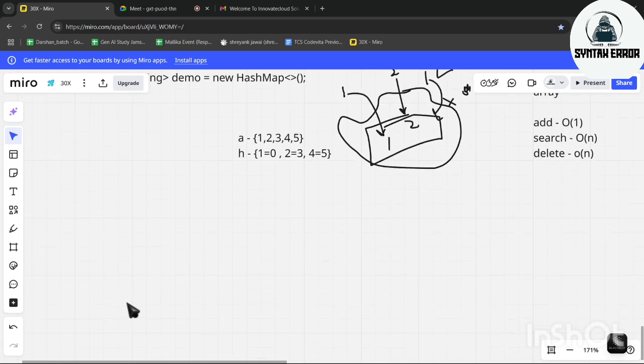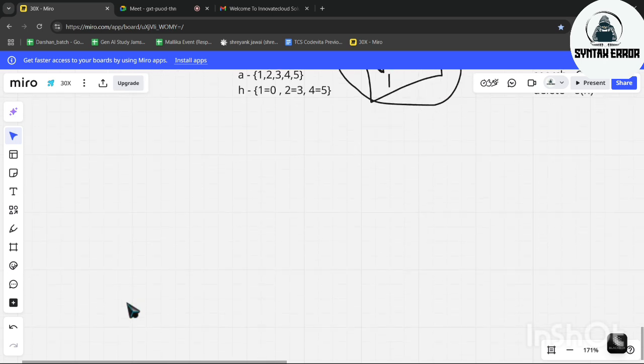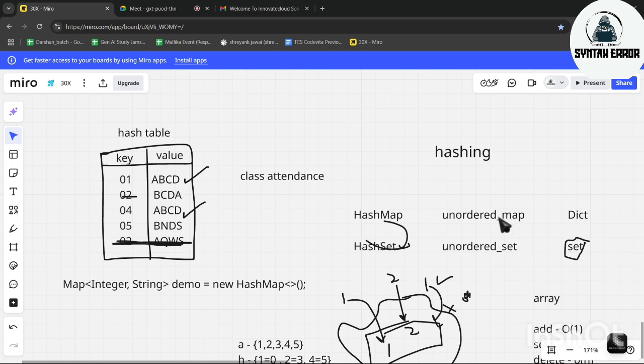Okay. Now in C++, what is the syntax? In C++ there is no particular syntax to write an ordered map, and in C++ I don't think anyone has written this. I'm not sure about C++, guys. It will be given in the notes.